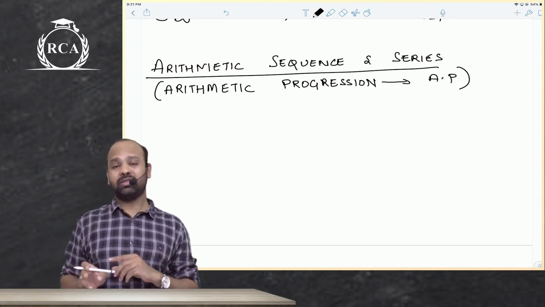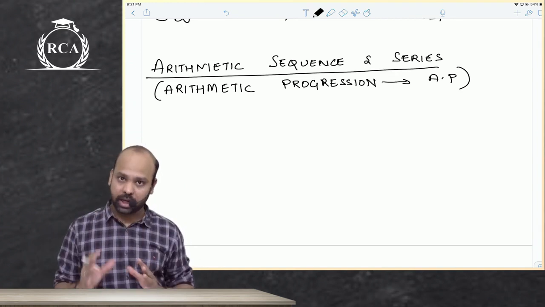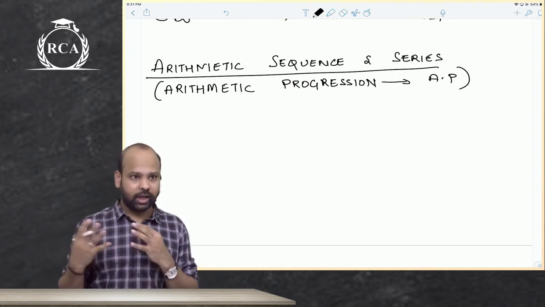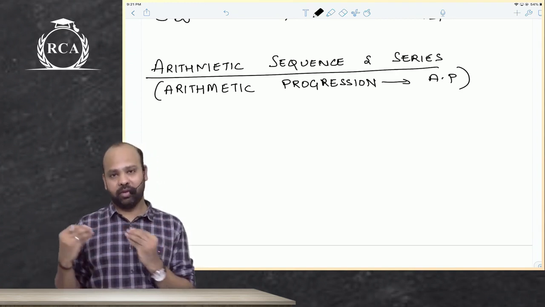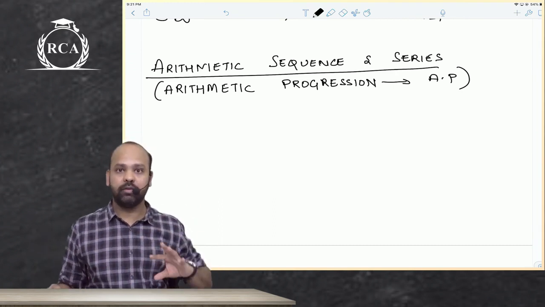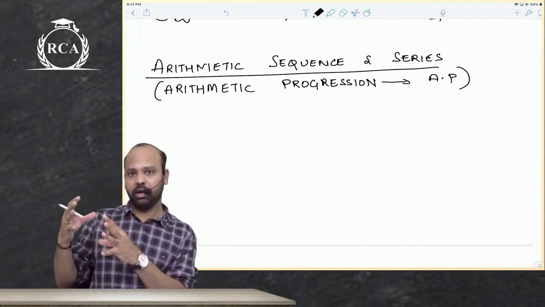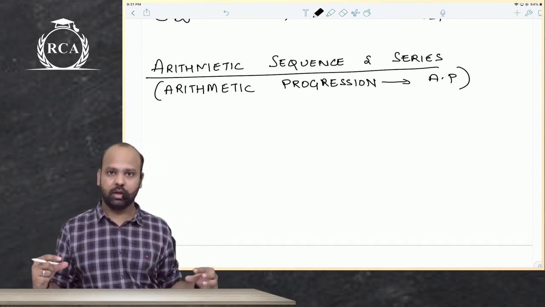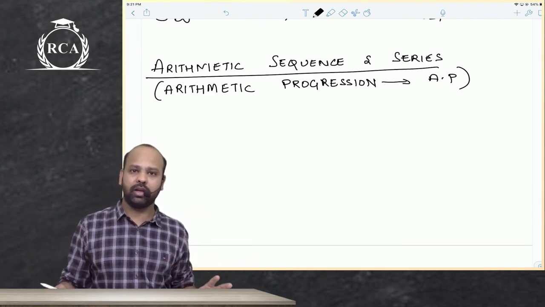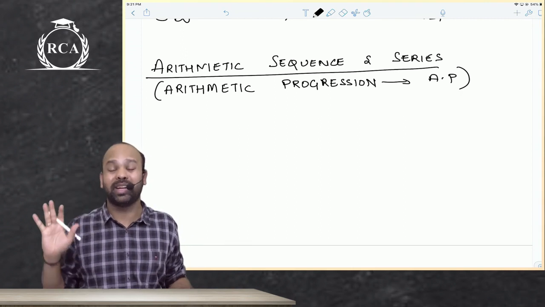Now, when I use the word arithmetic, we know that it is a sequence. We know that there has to be a mathematical relationship. Only then it will become a sequence. And if you add them, it will be termed as a series. So when we use the word arithmetic sequence, it means the mathematical relation should be of a particular kind. Only then it will become an arithmetic sequence. If the mathematical relationship is of some other kind, then it is not an arithmetic sequence.